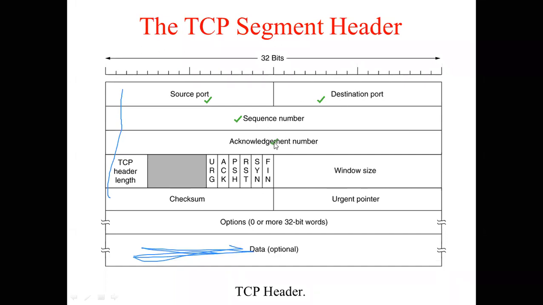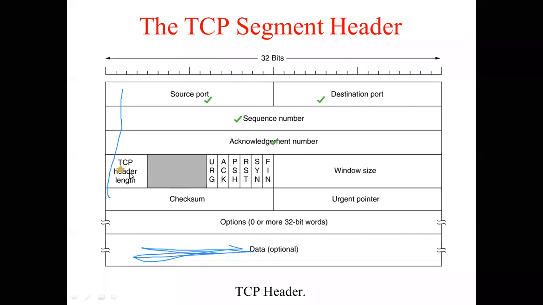Then you have the next one, which is called the acknowledgement number. When the receiver receives the data, it will send back an acknowledgement, a feedback, whether that data was received correctly or not, and that is specified inside the acknowledgement number. Now, we have the next 4 bits, which is the TCP header length.